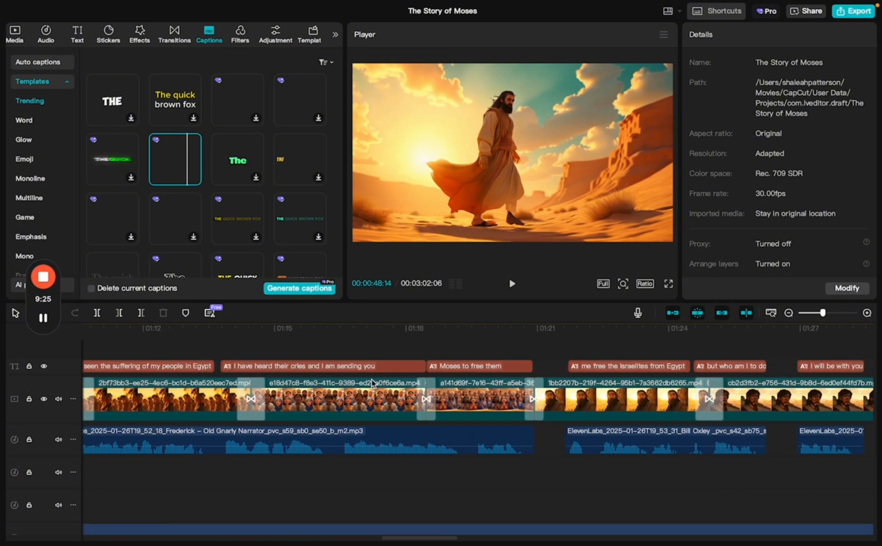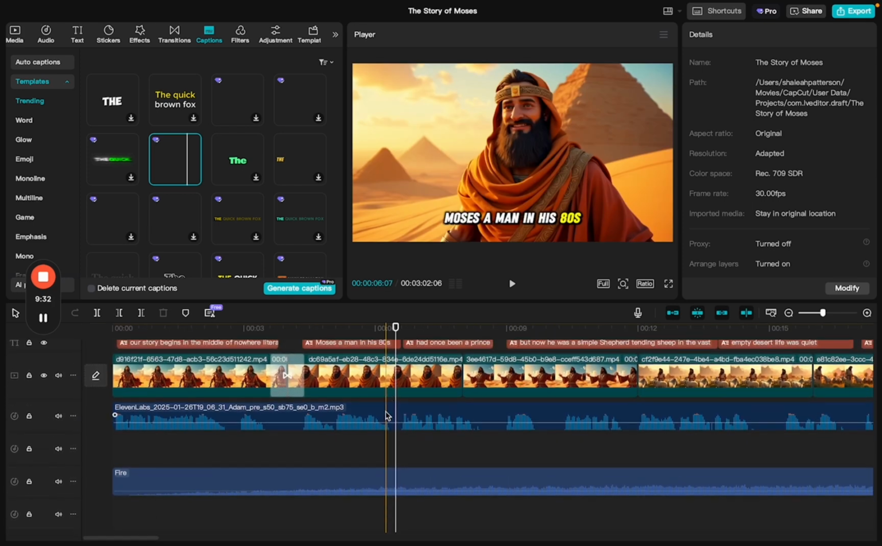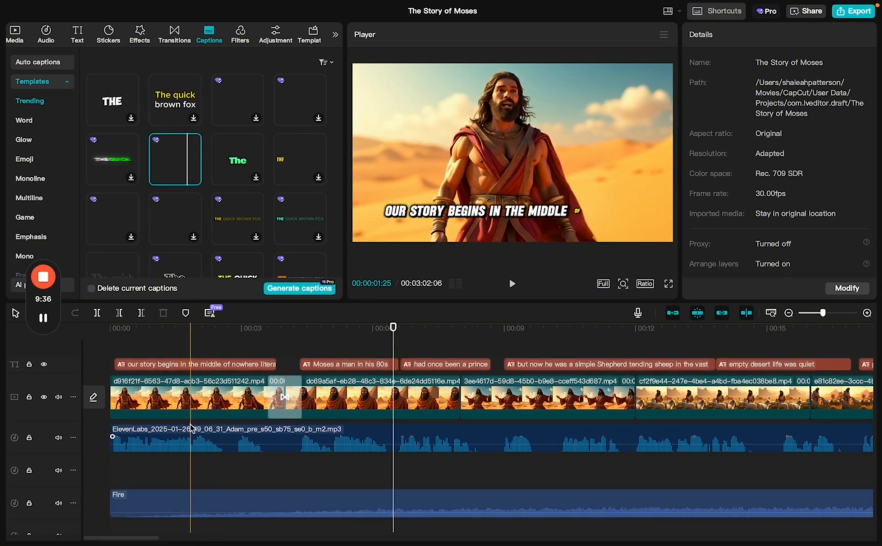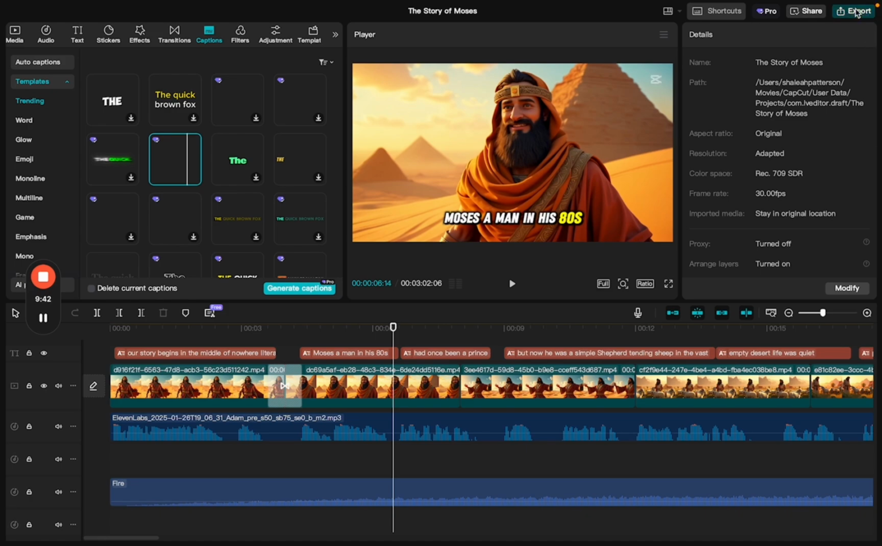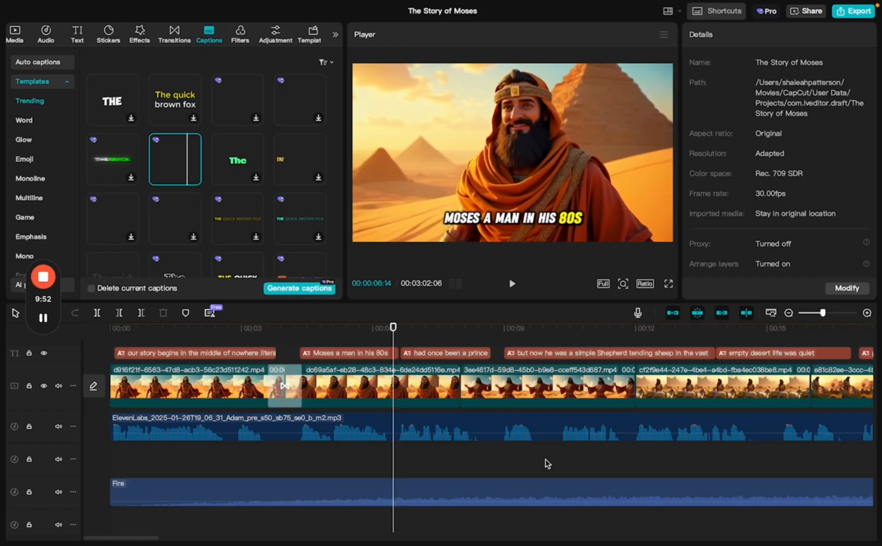So that is pretty much it for the editing process. It's fairly simple. After you've added in your transitions, your captions, your audio, your visuals, and your background noise, then you can export your video. So to export, there's a little export button at the top right corner of your screen. And then you would just click export, and this video is about 279 megabytes. I have already exported it, so I'm not going to go through that again.